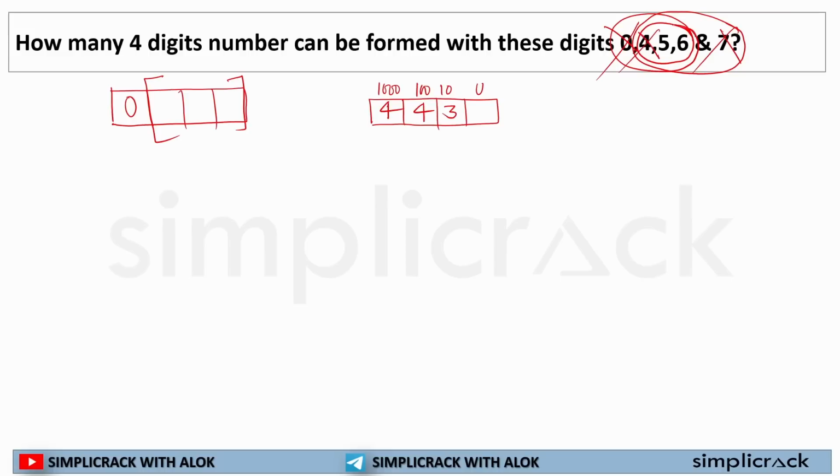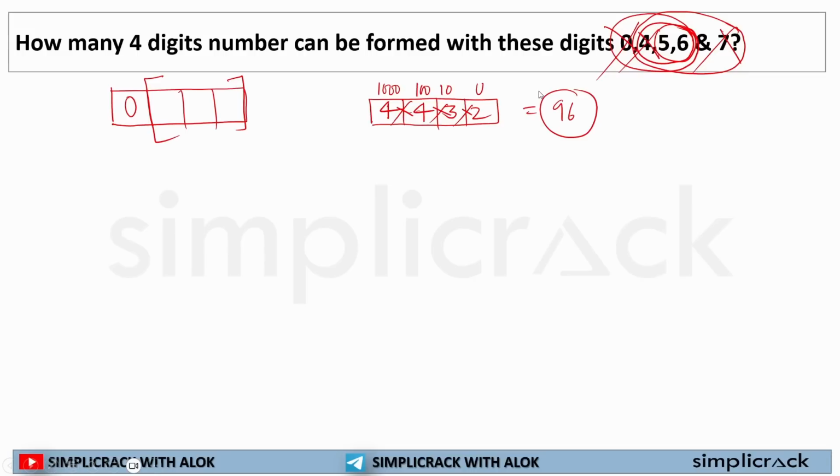Now for unit digit, how many options are you left with? 2 options. So in total, how many numbers can you form? 4 into 4 multiply by 3 multiply by 2: 4 into 4 is 16, into 3 is 48, into 2 is 96. So 96 numbers can be formed from 0, 4, 5, 6, 7.